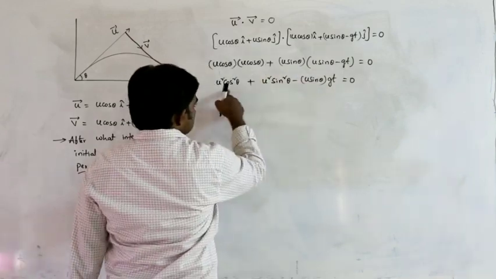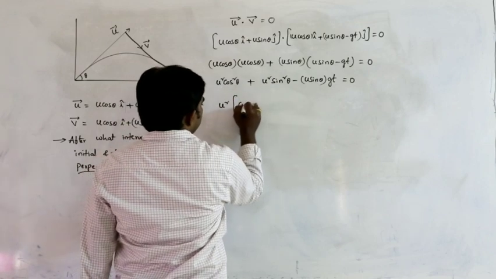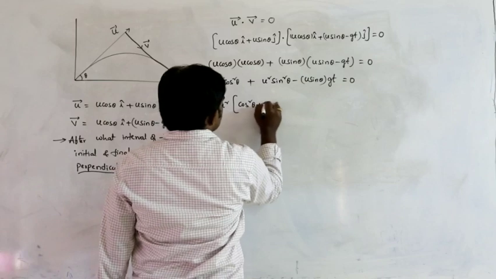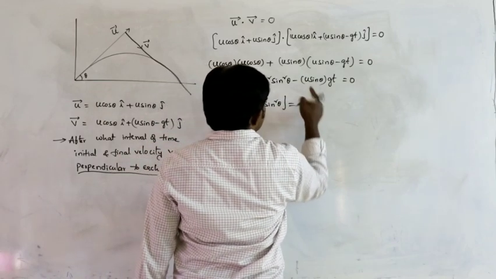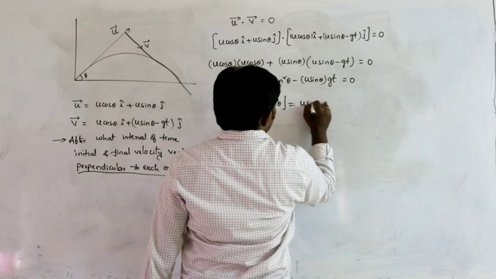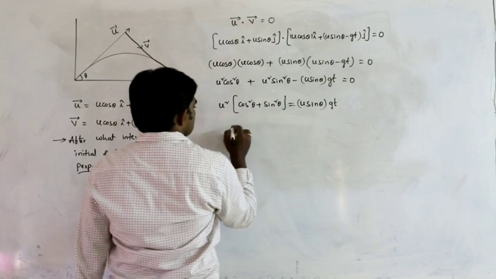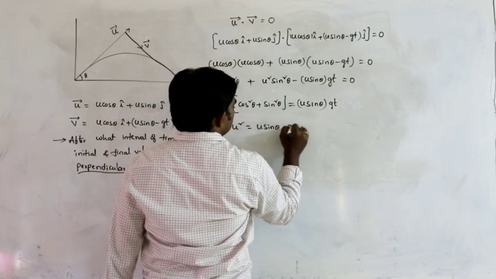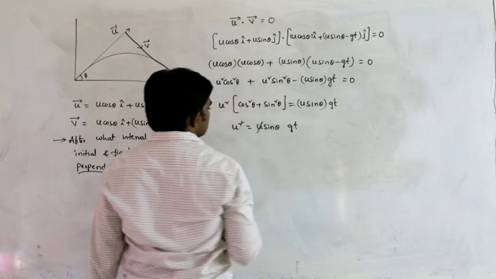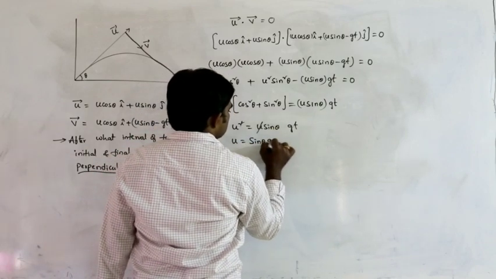So here u square cos square theta plus u square sin square theta, u square common, cos square theta plus sin square theta is equal to 1, and the other term comes to this side, minus u sin theta into gt. So that is u square is equal to u sin theta into gt. One u gets cancelled, u is equal to sin theta into gt.